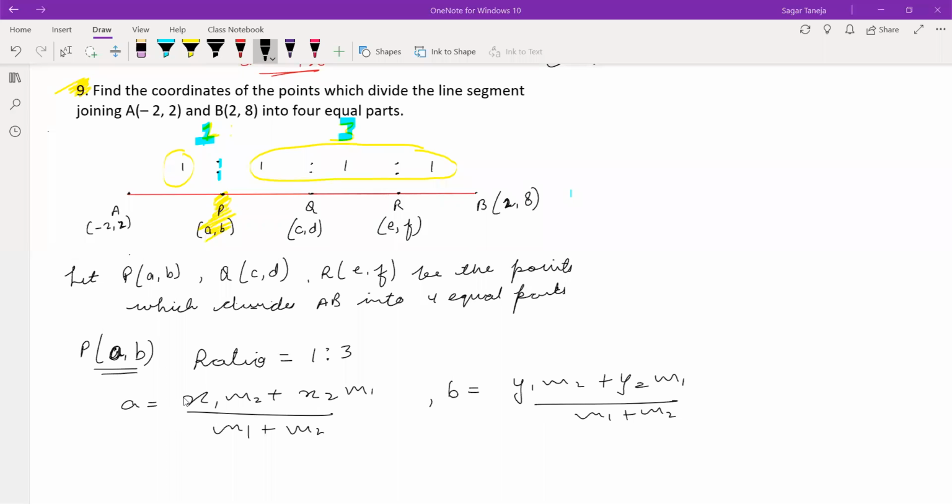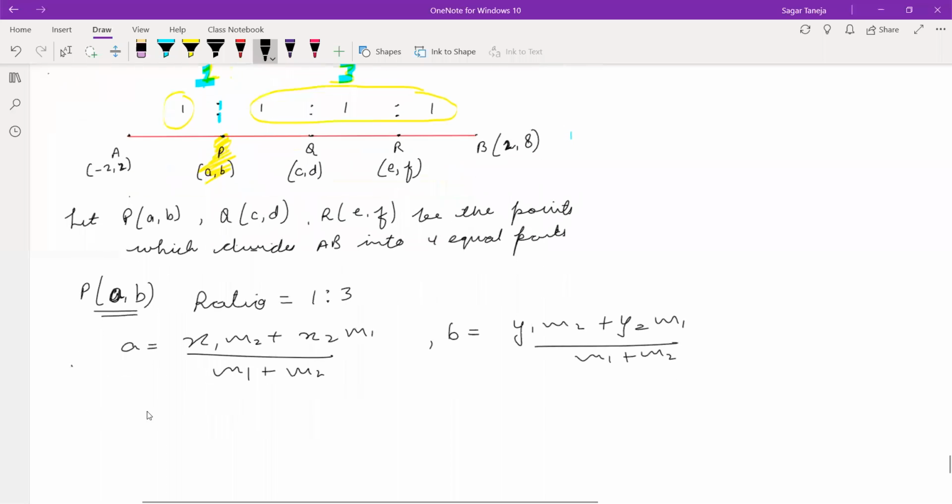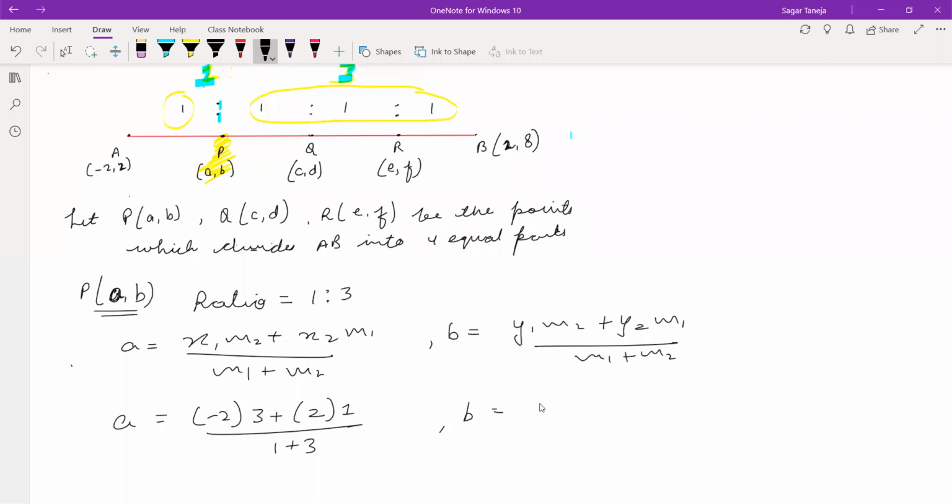Now put the values. x1 is -2 and m2 is 3, and x2 is 2 and m1 is 1, upon 1 plus 3. The same way, for b, y1 is 2, then this is 3, then it is 8, then it is 1, upon 1 plus 3.